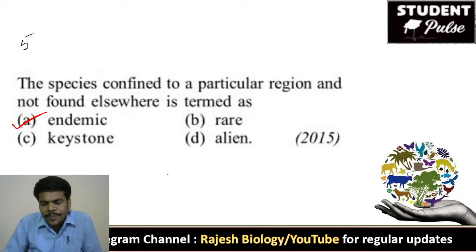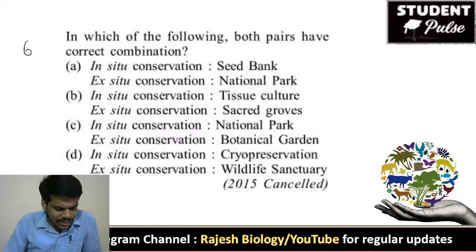Endemic species. You know, endemic means for a particular area. If any animal is distributed throughout the world, we use the word pandemic. Coronavirus is pandemic because it is present all over the world. Okay. Sixth question.